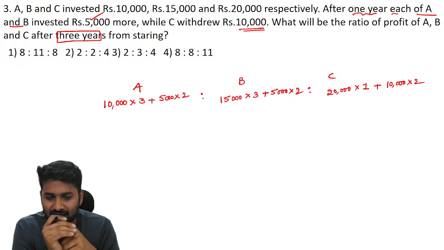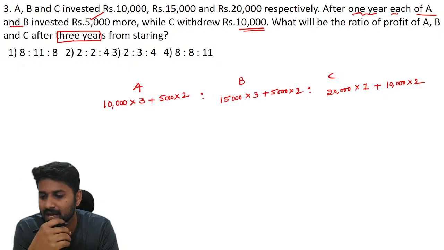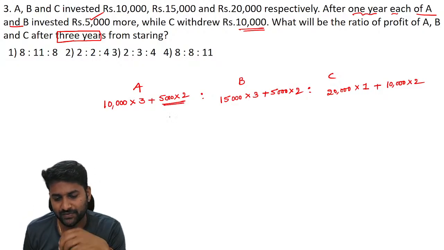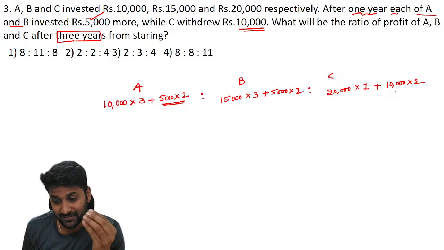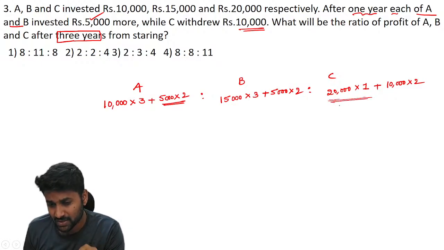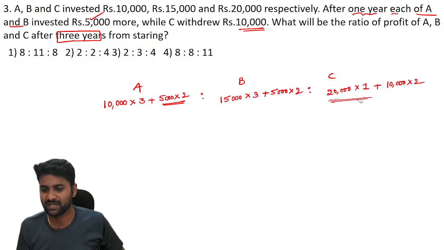Understand this calculation, guys. A invested 10,000 rupees for 3 years. We have to pay profits. B's 15,000 rupees also we have to pay. And 20,000 he invested, but we have not fixed the duration. After that, what I understand from the question, after 1 year, A and B invested 5,000 rupees. It means we have to pay profits for their investment. So 5,000 rupees for 2 years and 5,000 for 2 years. But C withdrew an amount, which means initially we have to pay profits for the 20,000 rupees investment for 1 year and he withdrew 10,000. So for the remaining 2 years we have to pay profits for 10,000 rupees only. This is the equation you should understand.